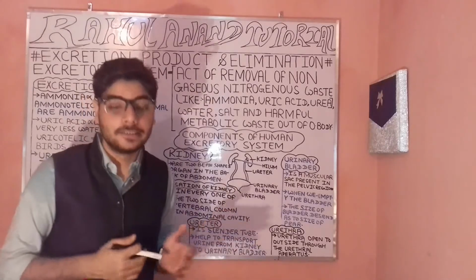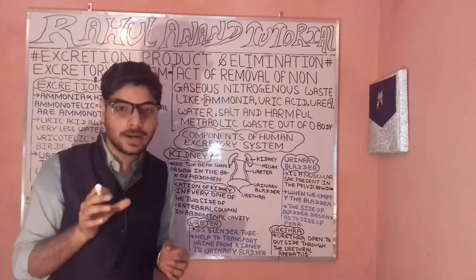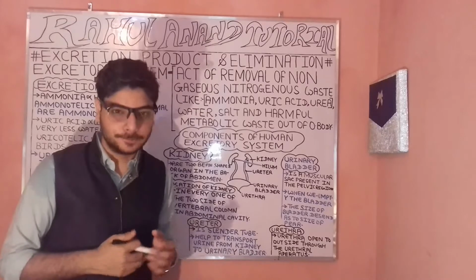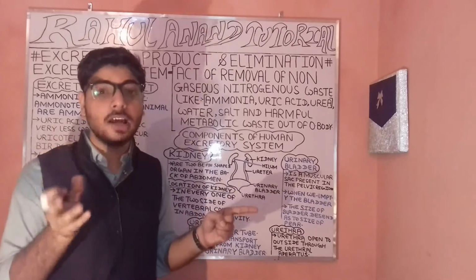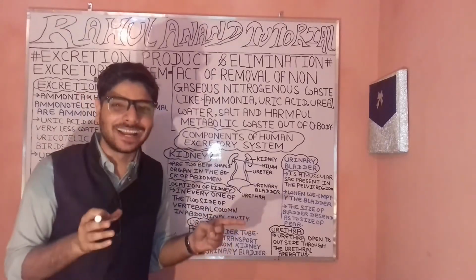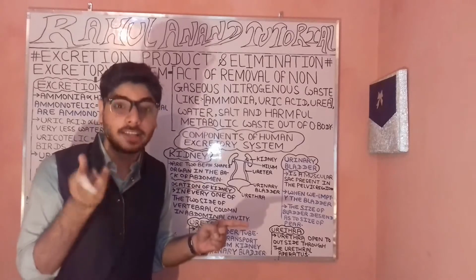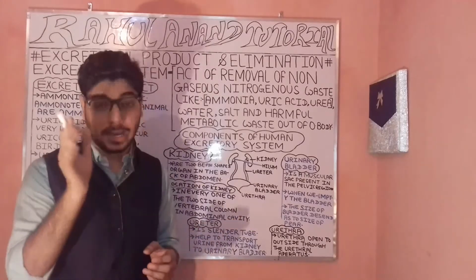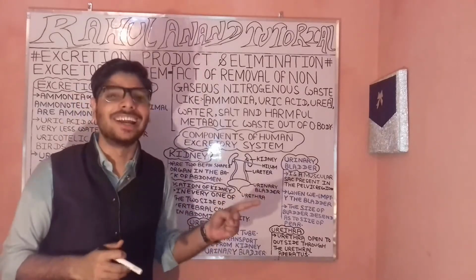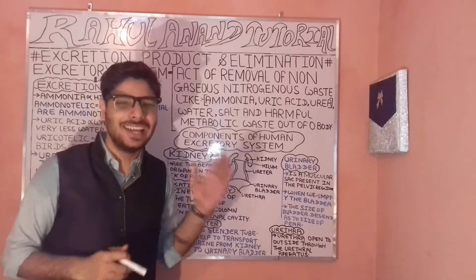Then 5 for the lumbar region. Then the sacrum, again 5. And lastly the coccygeal region, which will actually be 1 in number.